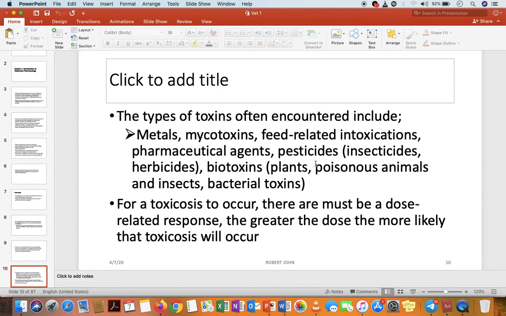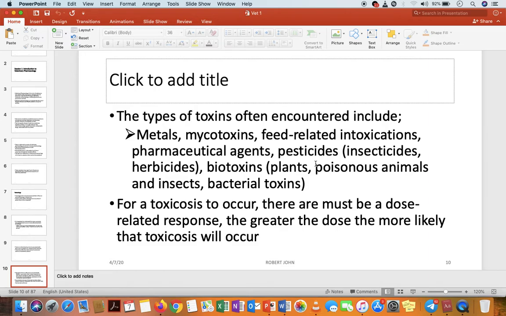So that's the details about the types of toxins that can be encountered by animals. So for a toxicosis to occur, there must be a dose-related response. The greater the dose, the more likely the toxicosis will occur.